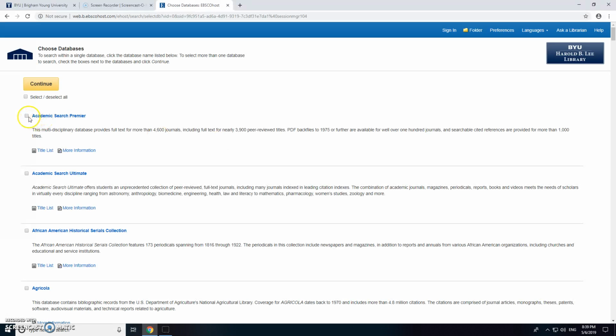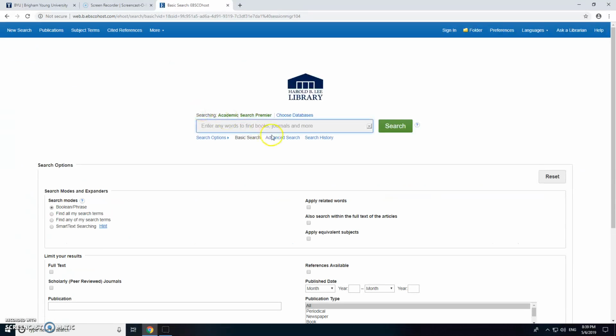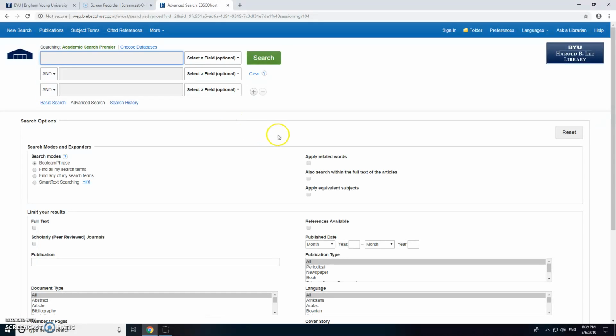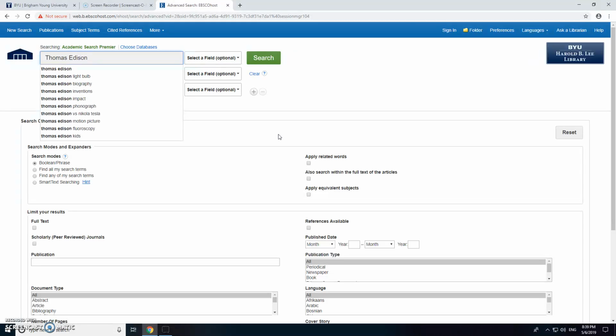And once you've hit here, we're going to click on the Academic Search Premier, continue. And then instead of doing the basic search, we're going to do the advanced search. What I'd like you to do is type in the person you're researching. So I've told you I'm researching Thomas Edison.